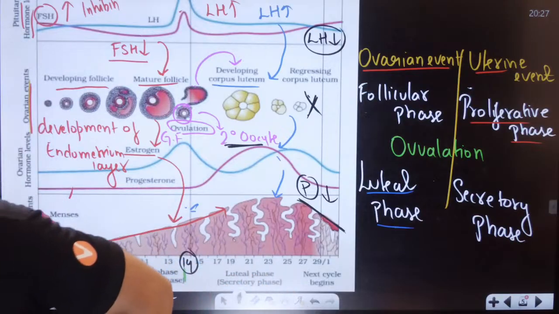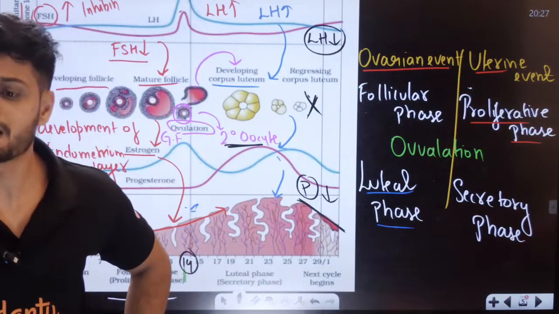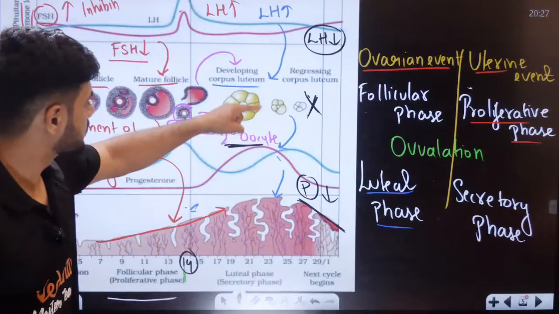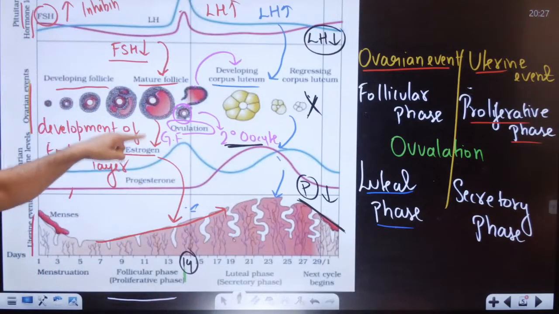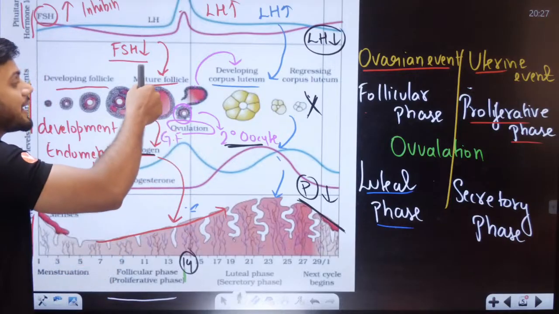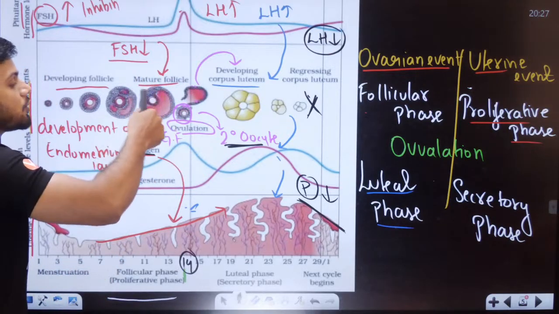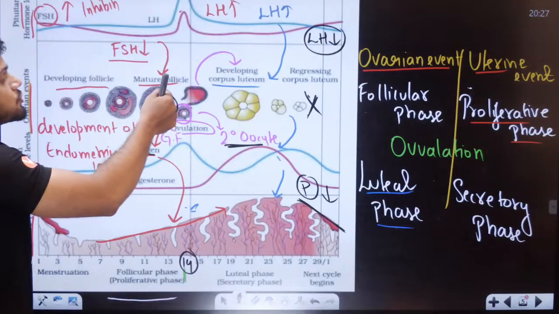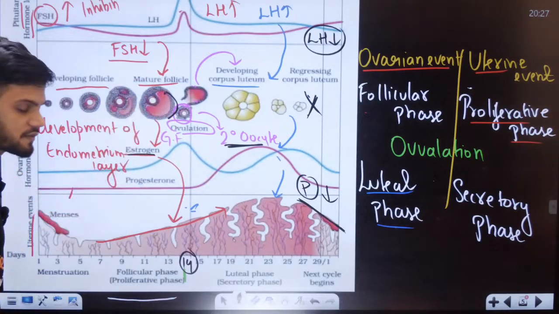Estrogen is stimulated by which hormone, students? Estrogen is not stimulated by a hormone. Estrogen is produced by the granulosa cells actually. Estrogen is produced by the granulosa cells here. The granulosa cells are stimulated by FSH, for the development of the follicle.